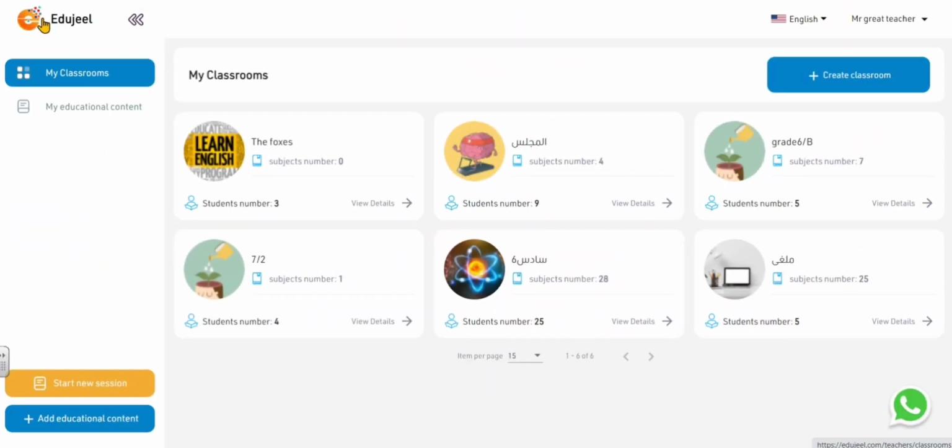Now let's go to the most important thing, which is adding educational content. You will click on this button. You will have three things to be done. Creating a post, which is something like an advertisement, for example. You can create a video by adding a URL from YouTube. You can create your assignment by adding your own questions. Okay, let's go one by one.